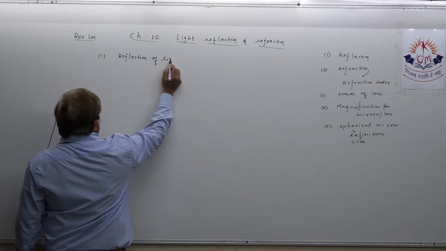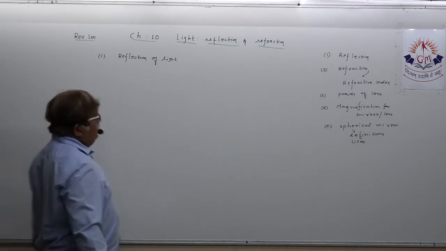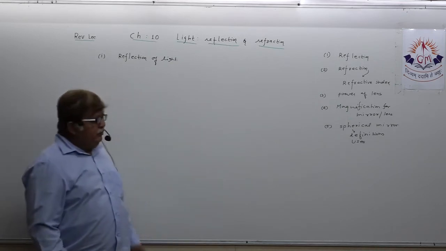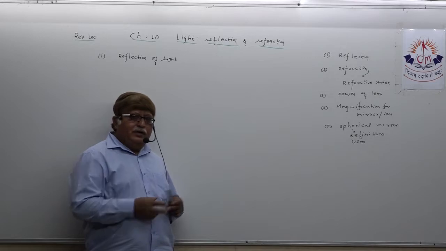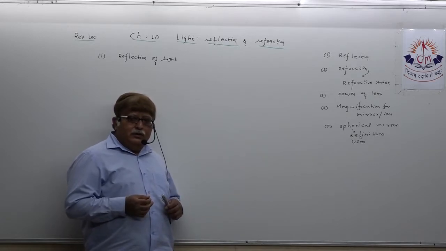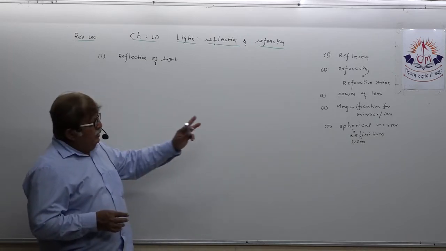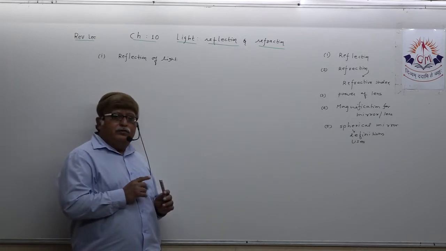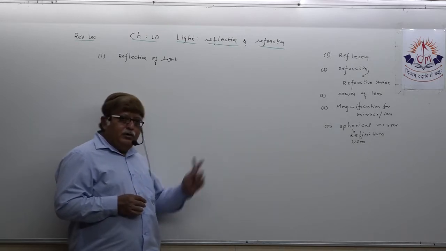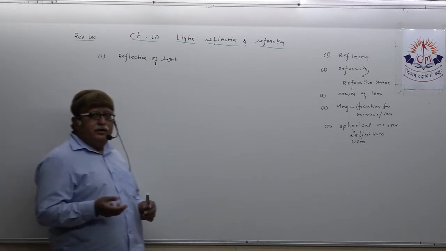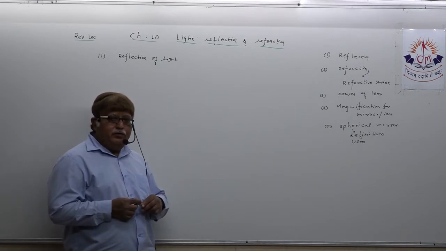So, just in a quick revision, if I were a student and sat down to revise this particular chapter, I first have to list out the topics I have to prepare as per the board guideline. 5 topics I have to prepare, and the first topic is reflection of light.